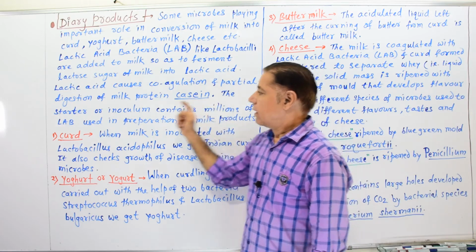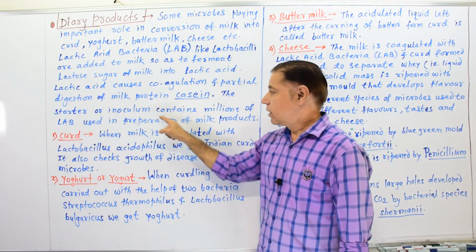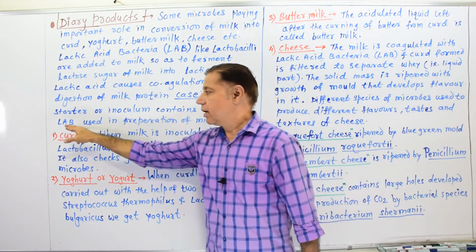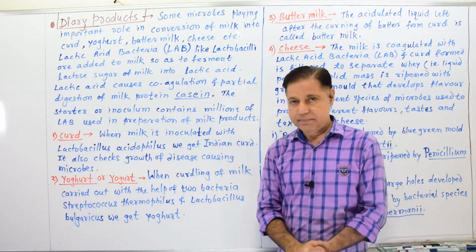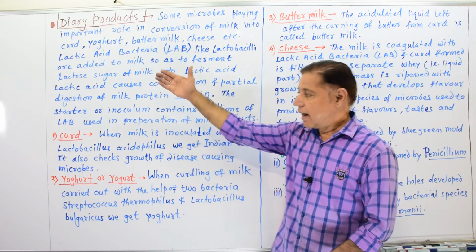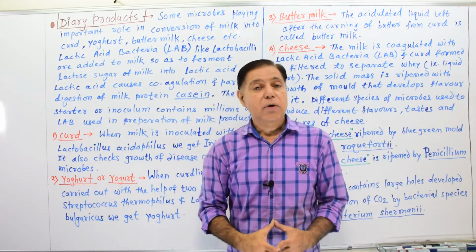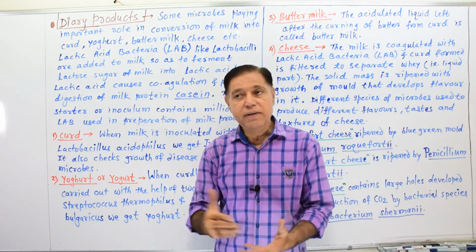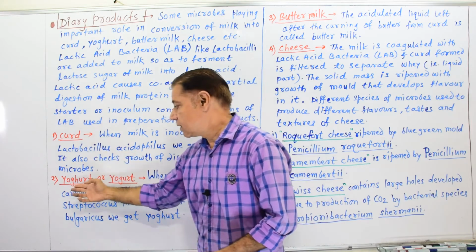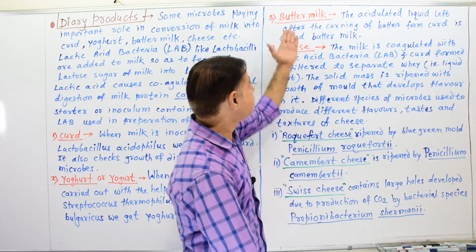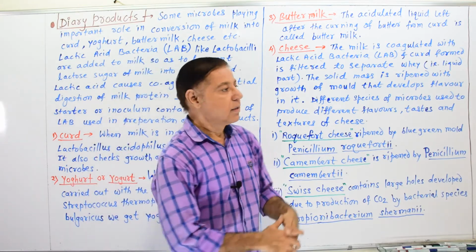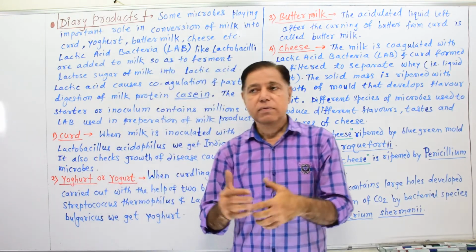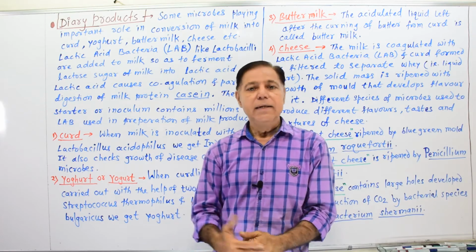The starter or inoculum contains millions of lactic acid bacteria used in preparation of milk products. There are some milk products. Now we will study them. First is curd, another yogurt, third buttermilk and last cheese. About all these milk products we will study in detail.